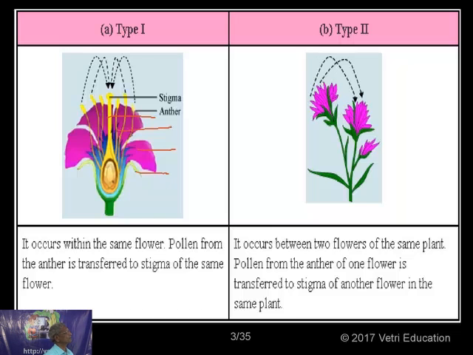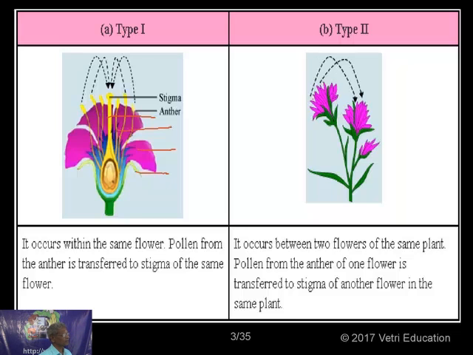Okay. Now, self-pollination can be in another way also. It is taking place within one plant, but between another flower. So, the pollen grain from this flower may be deposited on the stigmatic surface of the other flower.